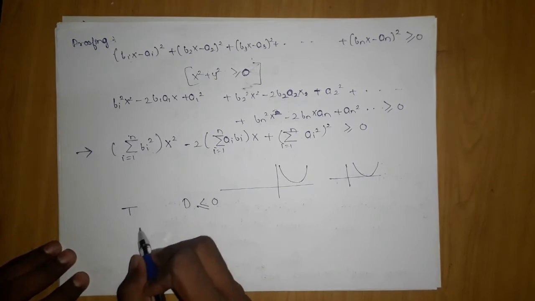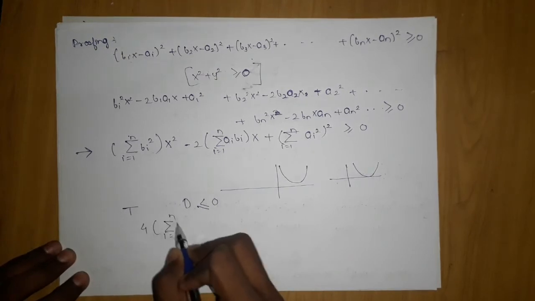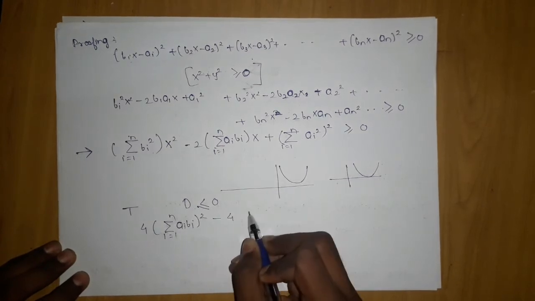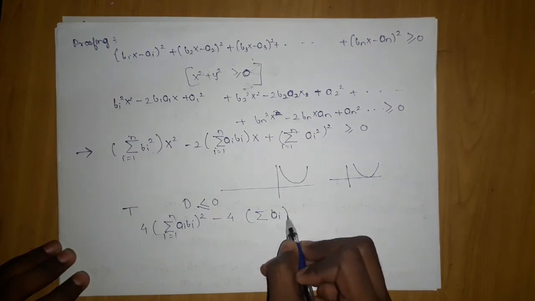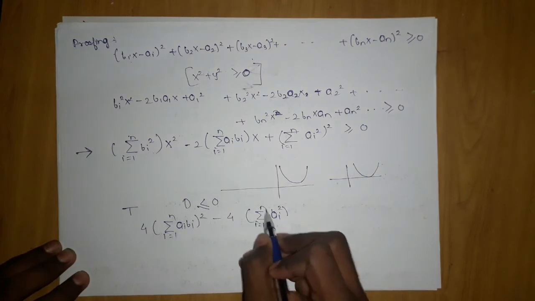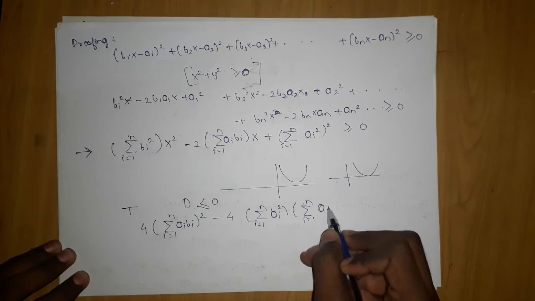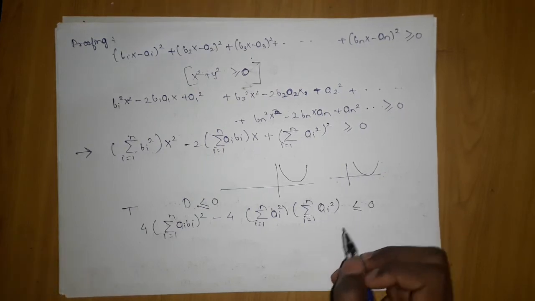So what we will apply is 4 into summation i equals 1 to n ai bi, the whole square, minus 4 summation i equals 1 to n bi square into summation i equals 1 to n ai square, is less than or equal to 0.